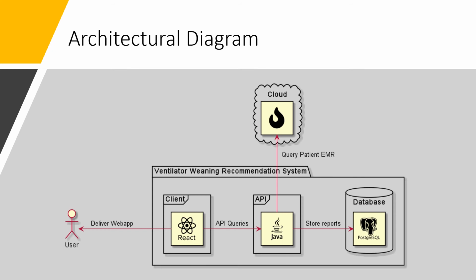The design of the ventilator weaning recommendation system is fairly straightforward. The system will consist of a front-end client created with React, which will interact with the Java backend. Queries will be passed from the Java backend to the HAPI FHIR server to retrieve the necessary clinical information. That will then be stored in the PostgreSQL database for use by the client for patient dashboards and patient reporting.